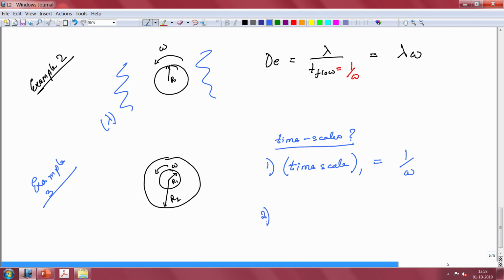But you can also form another time scale now, and that time scale is essentially a shear rate or the inverse of a shear rate. So, this new time scale is another one. You can use this to define another Deborah number, or in this case, often when people use the second one, it essentially becomes a Weissenberg number.